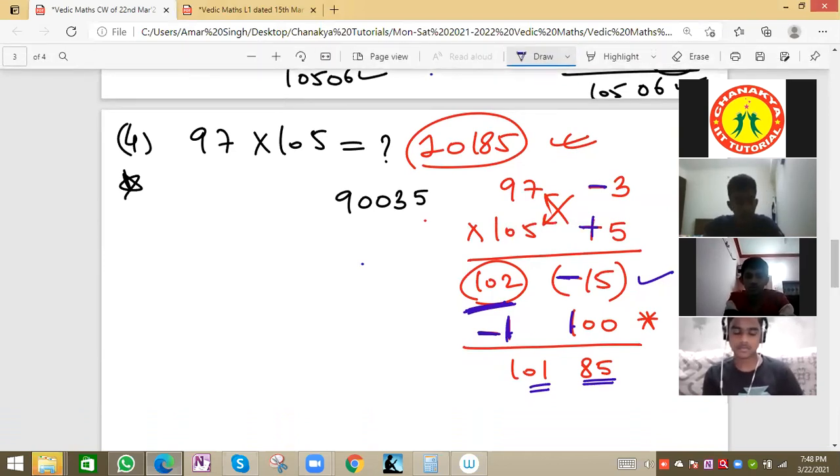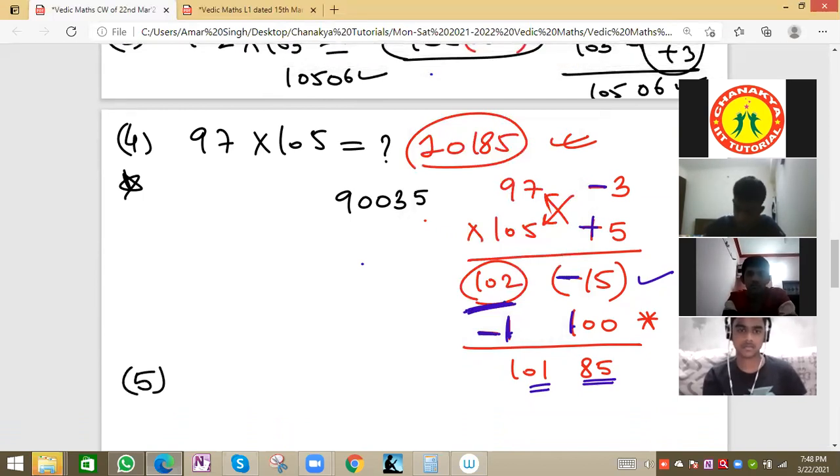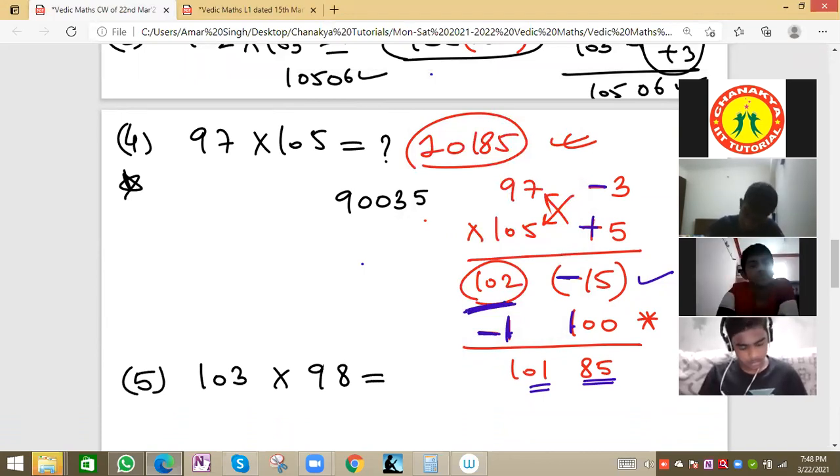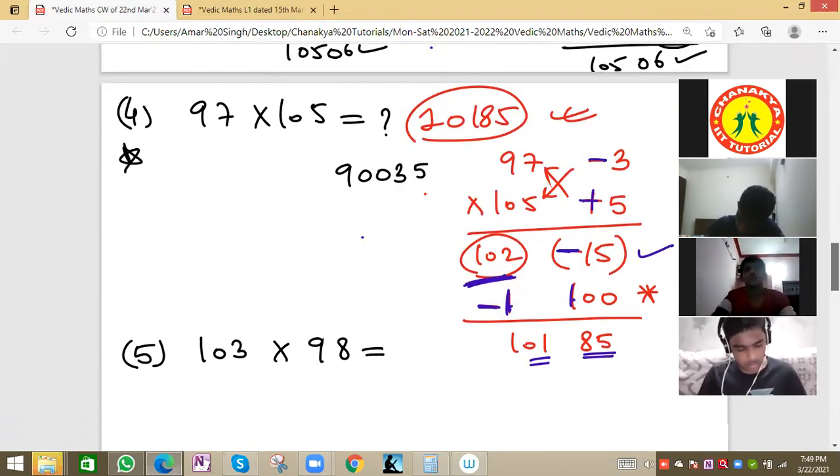So let me write the next question. All the concepts, all the cases will be covered in these 12 questions, so no need to worry. Next is 103 into 98. Please try the same method for this question also. Fifth one.